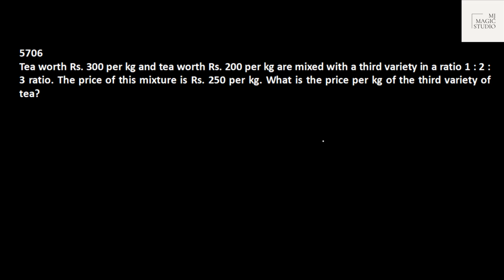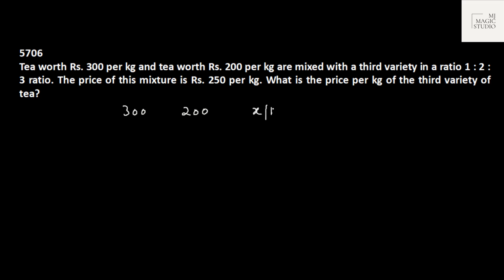As said, out of 15 questions, you will find at least 4 to 5 questions which are only asking about ratios and mixtures and average. These are the bloodline of arithmetic, isn't it? Rule 1 to rule 9, killer rules are there. Just go through it. Tea worth rupees 300 per kg and tea worth rupees 200 per kg are mixed with